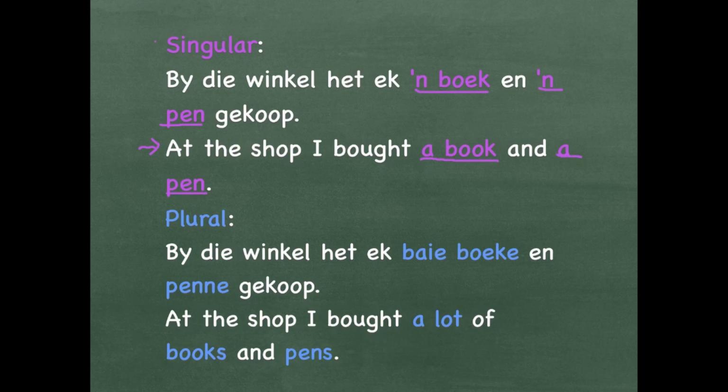Now let's look at the plural form in a sentence. By die winkel het ek baie boeke en penne gekoop. At the shop, I bought a lot of books and pens.